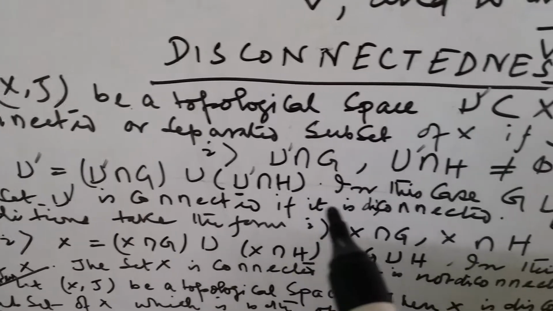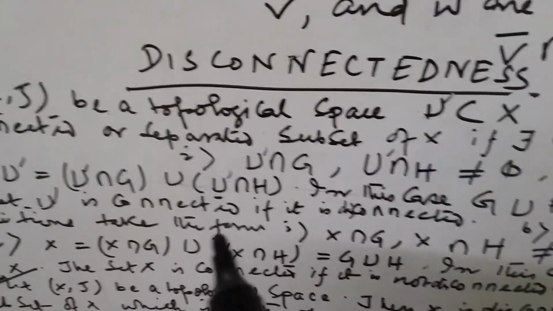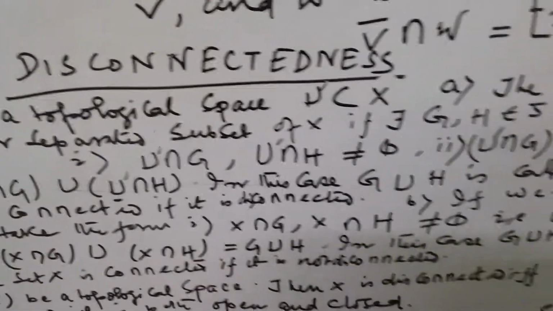U dash is connected if it is not disconnected.